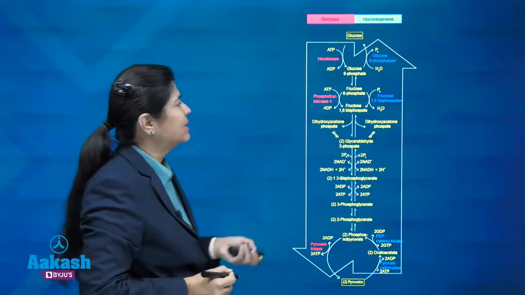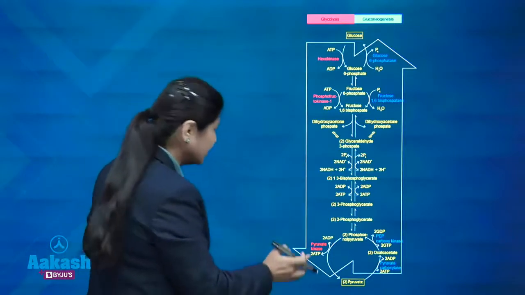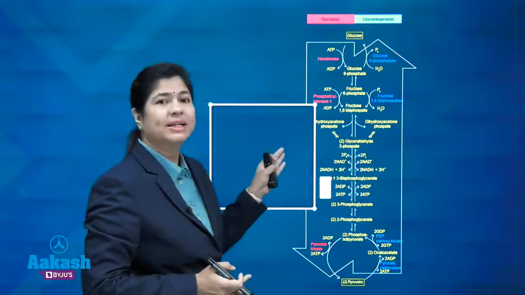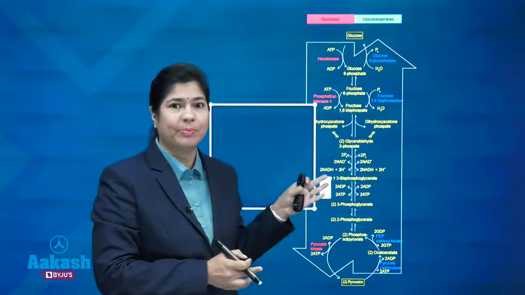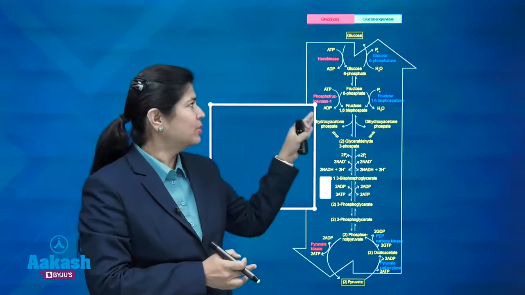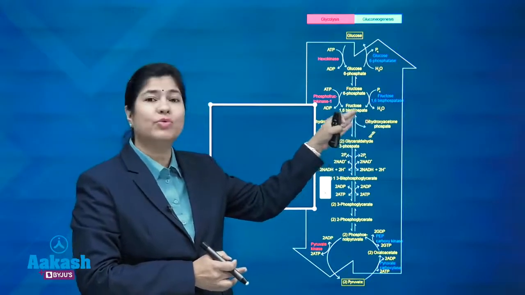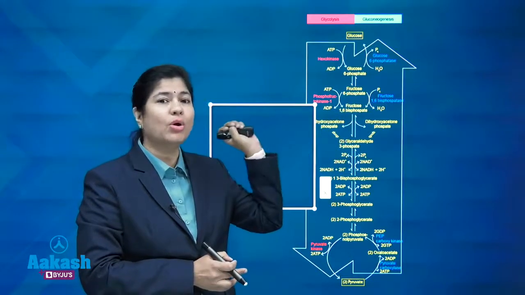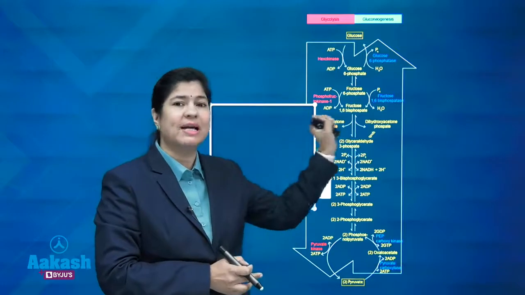Now, this is glycolysis and gluconeogenesis together. The reversible steps are the same for both the pathways, but the ones which are irreversible, we need to focus on, and we need to always remember the irreversible steps of both glycolysis and gluconeogenesis.